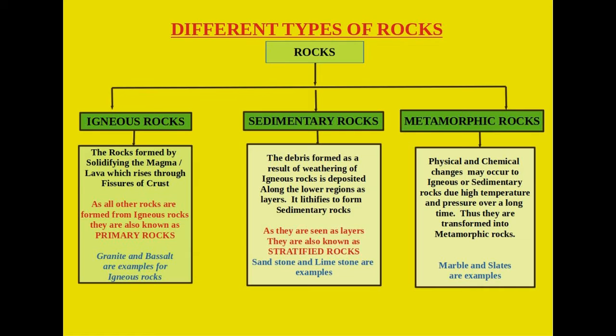Due to high temperature and pressure, rocks may undergo physical and chemical changes. Thus formed rocks are the metamorphic rocks. Marble and slate are the examples for metamorphic rocks. Remember, physical form of rocks is not static. It is subjected to several changes over time. It is clear from the following diagram.